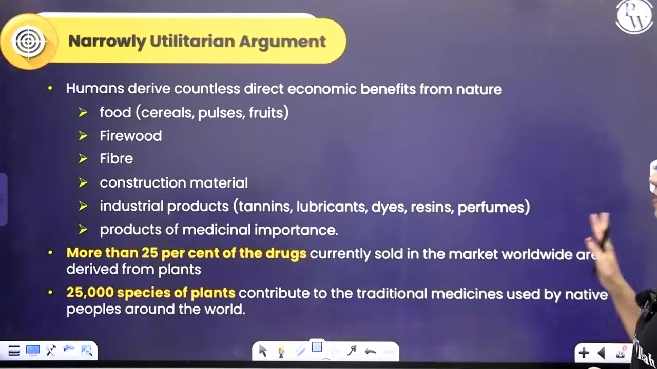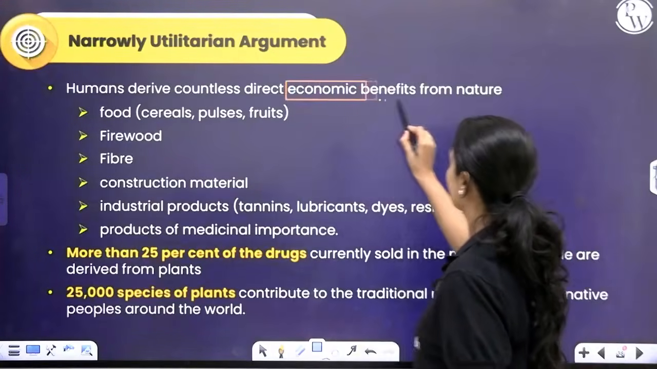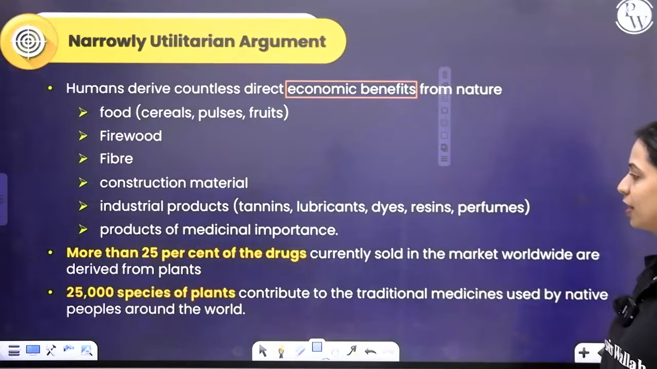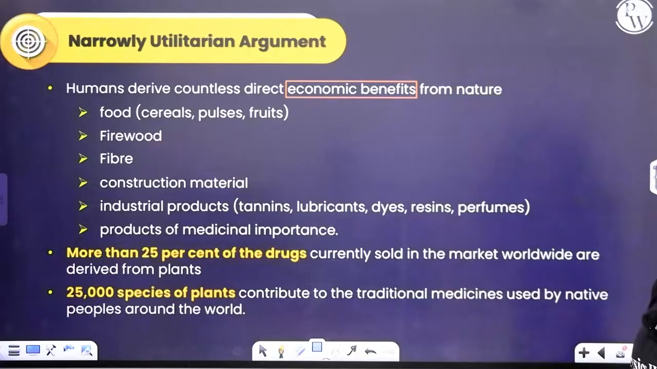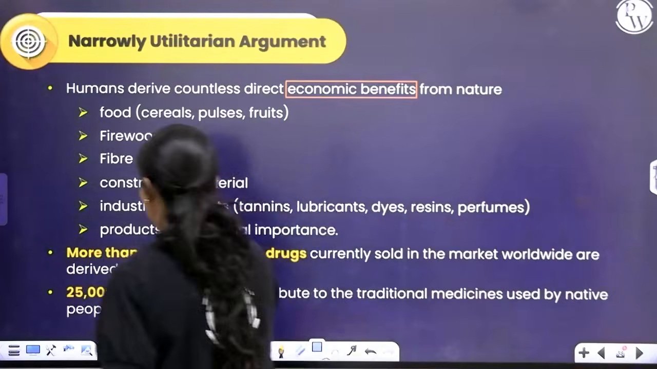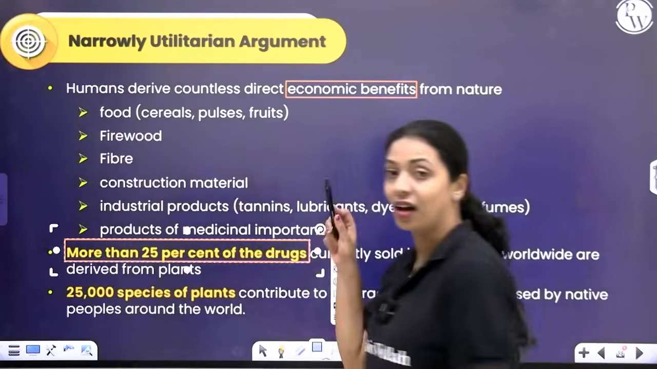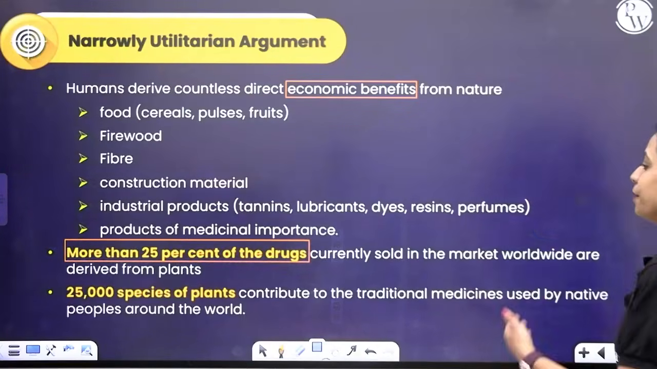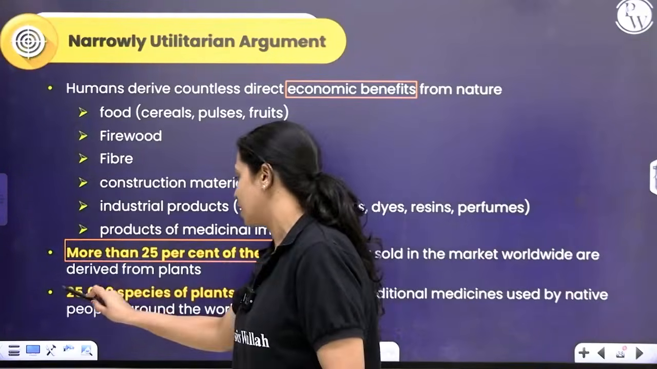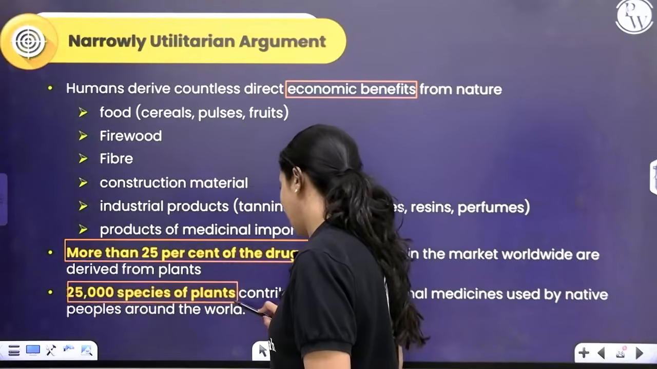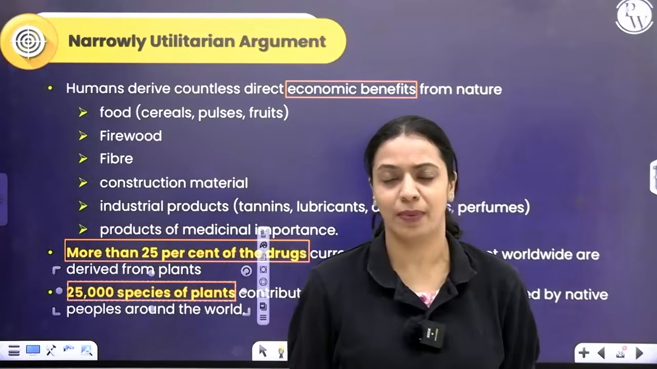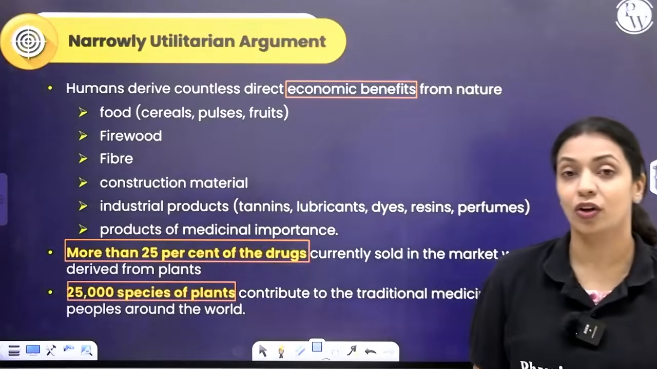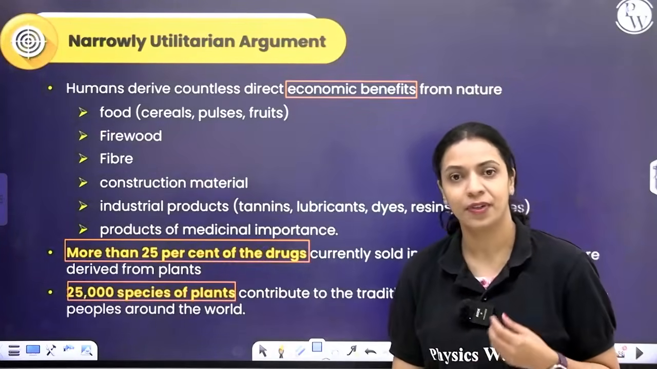Humans derive countless direct economic benefits from nature, like we get food from it, firewood, fiber, construction material, industrial products, medicinal importance. In fact, more than 25% of drugs that are currently sold in the market are derived from plants, which are part of nature. 25,000 species of plants are used in traditional medicine worldwide, like Ayurveda, Chinese traditional medicine. They are used, and you can make money out of it. They are of economic importance. That is why we should conserve them.